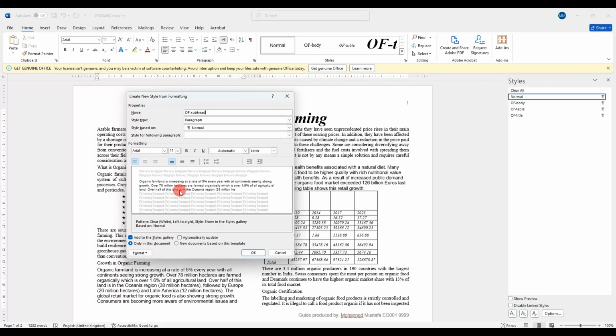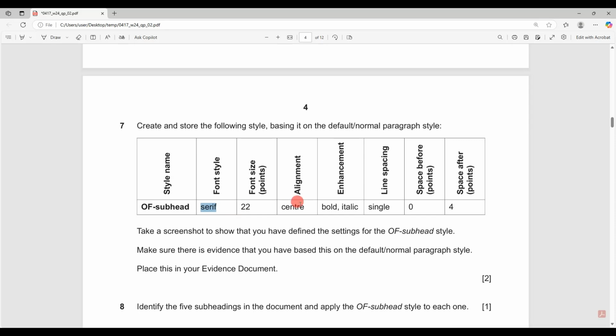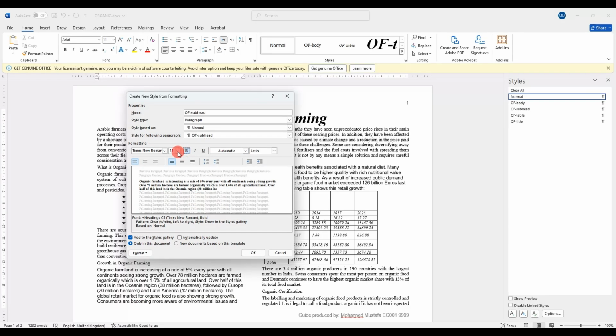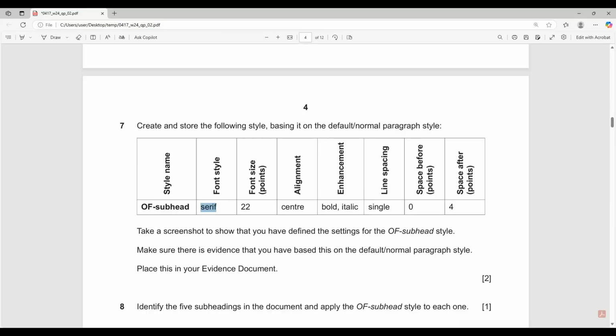Serif means Times New Roman. All right, and 22 center bold and italic. So it's bold, 22 italic and center. Okay, and single line spacing with 0 space before and 4 after.